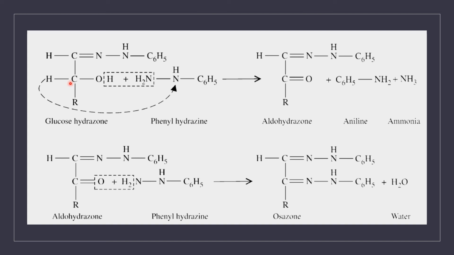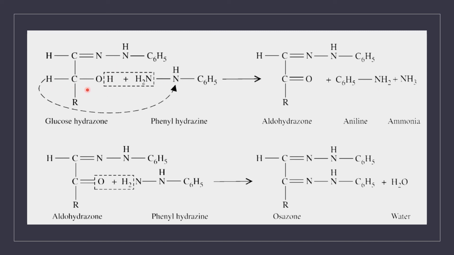The C6H5NH group combines with the hydrogen atom of the second carbon, and it is converted to aniline and removed. The amino group present in phenylhydrazine combines with the hydrogen atom of the OH group of the second carbon and is converted to ammonia.